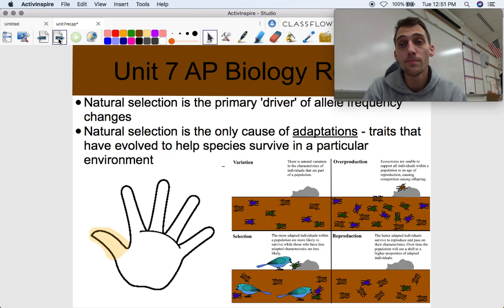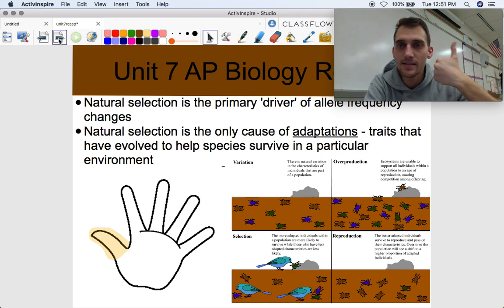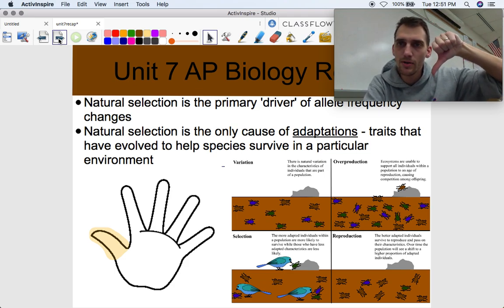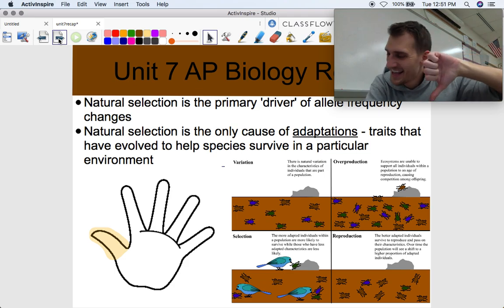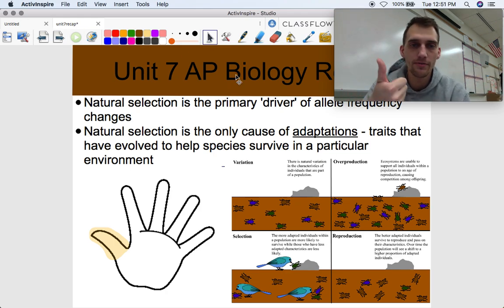All right, and the most important one is natural selection. We use a thumb for natural selection because it's kind of the environment saying that's good to traits that help an individual survive and reproduce, and saying that's bad to individuals that don't help it survive and reproduce, or provide a disadvantage. Natural selection is the primary driver of allele frequency changes. It's the main reason why things evolve. We talked about that before.